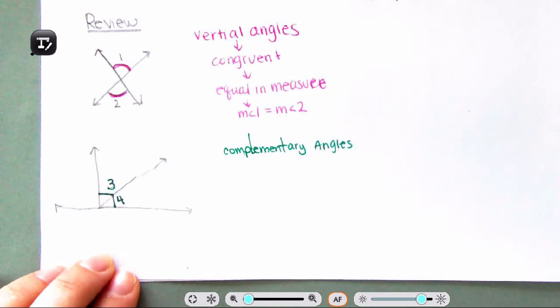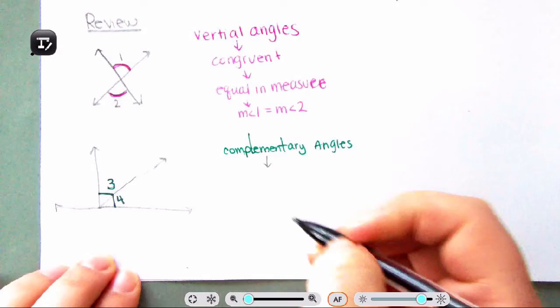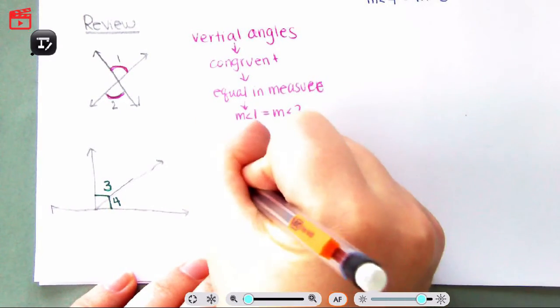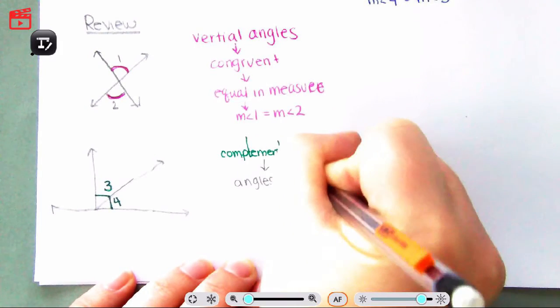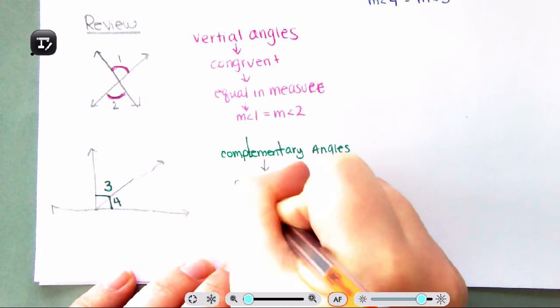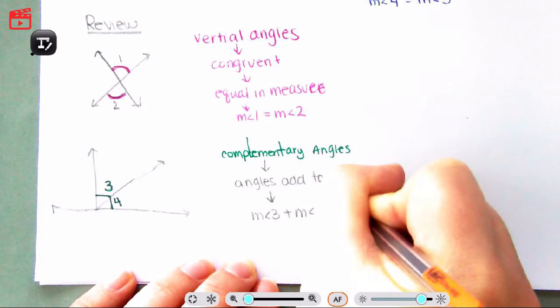And so when someone is complimenting you, they are always right. So that means you have a right angle. And so complementary angles, what do you have? What does that mean? That means angles add to 90 degrees. So what does that mean? That means the measure of angle 3 plus the measure of angle 4 is equal to 90 degrees.